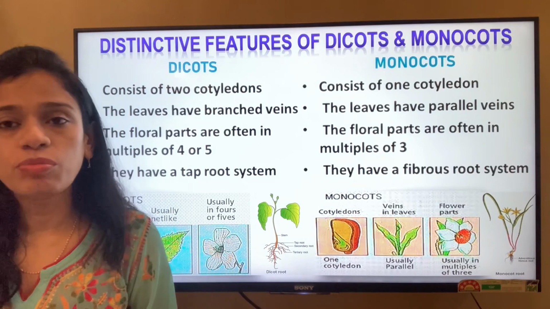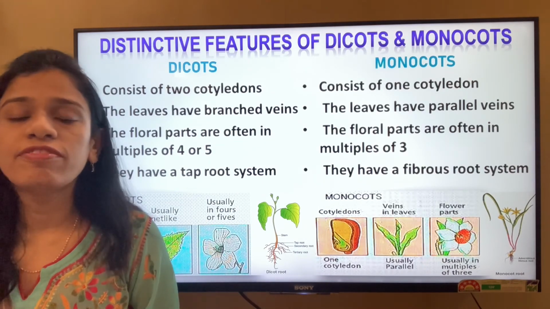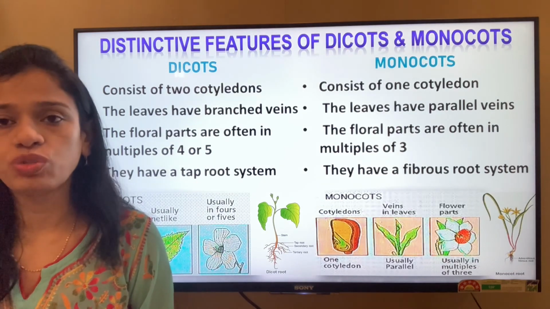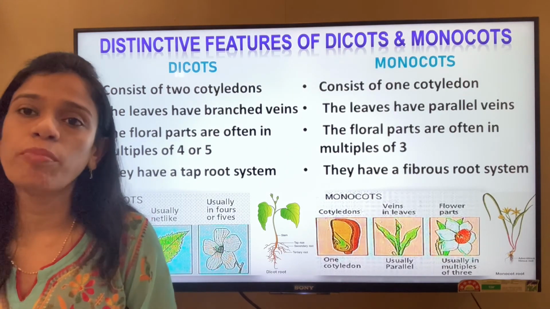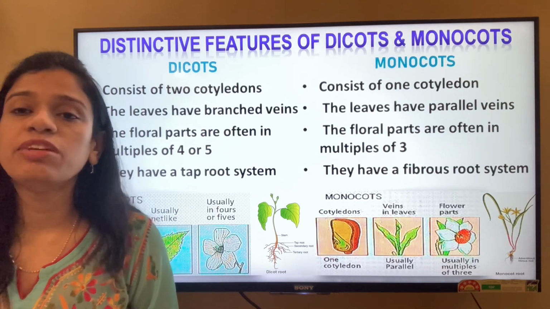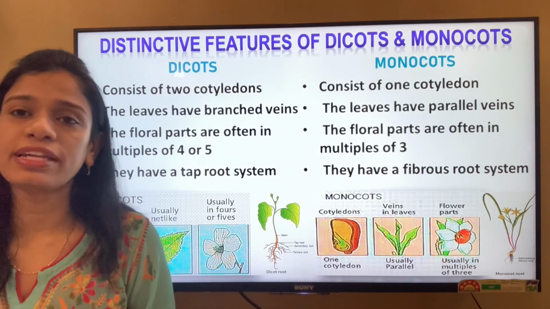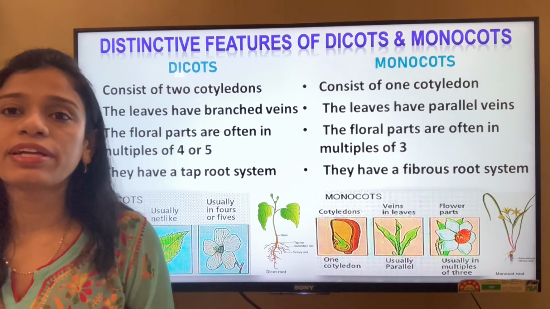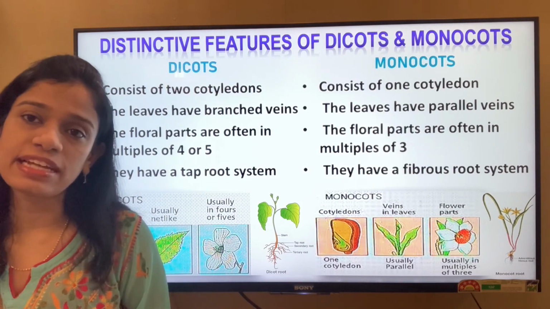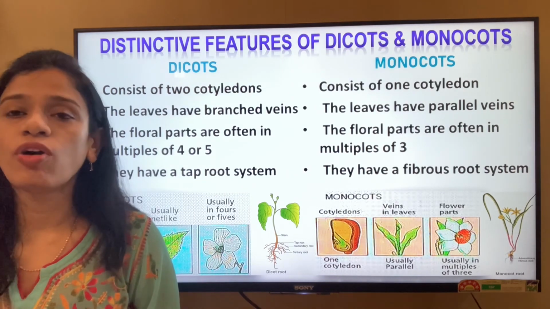Dicots include mostly all fruits and all the pulses, that is Bengal gram, gram, lentils, kidney beans, all the beans. Whereas all the grains, that is rice, wheat, jowar, come under monocots.